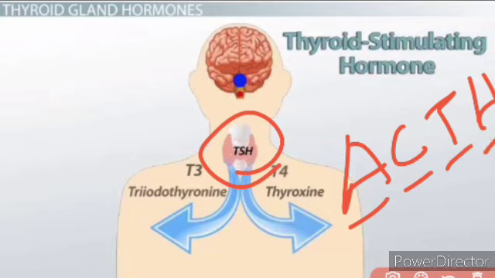This is associated with the adrenal gland, right? So it stimulates the adrenal cortex of the adrenal gland, and this is responsible for the production of whatever hormones are secreted by the adrenal cortex, and it stimulates the protein synthesis in the adrenal cortex. This we will also learn very detailedly when we are learning about the adrenal gland.